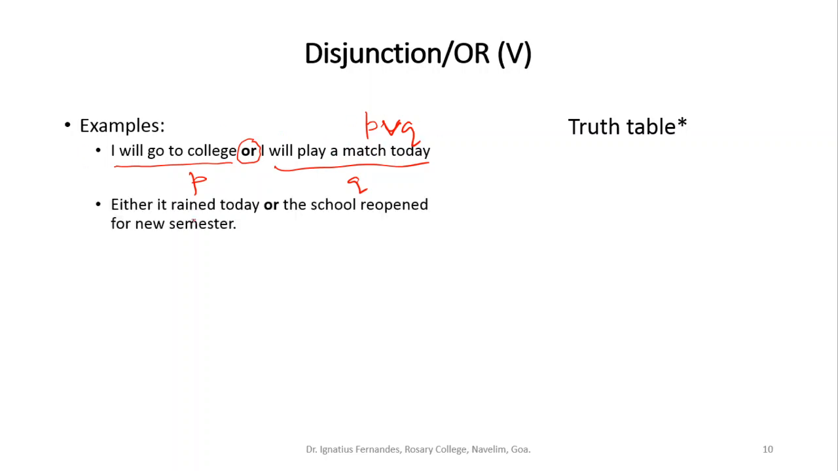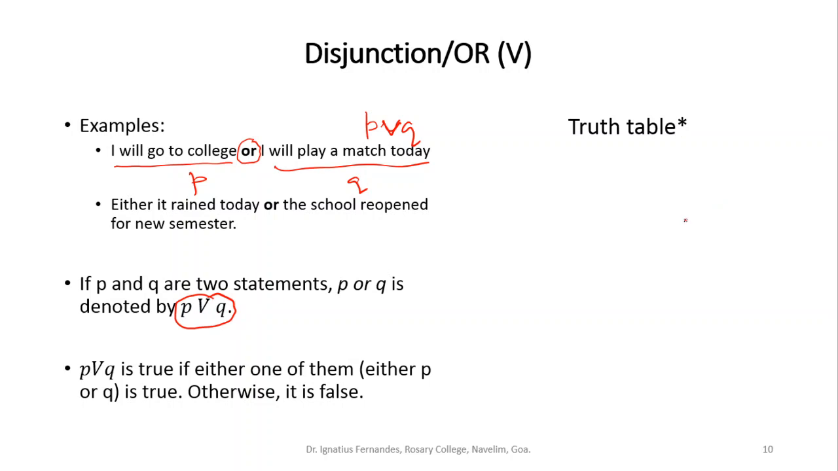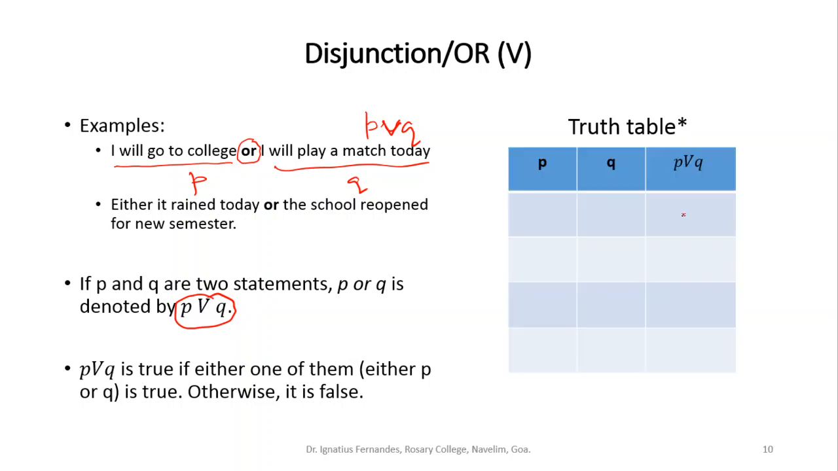The same way, either it rained today or the school reopened for the new semester. You will say that this statement is true when either it rains or the school reopens for the new semester. Either one of the things should happen for or to be true. So if P and Q are two statements, P or Q is denoted by this notation, and P or Q is true when at least one of them is true.